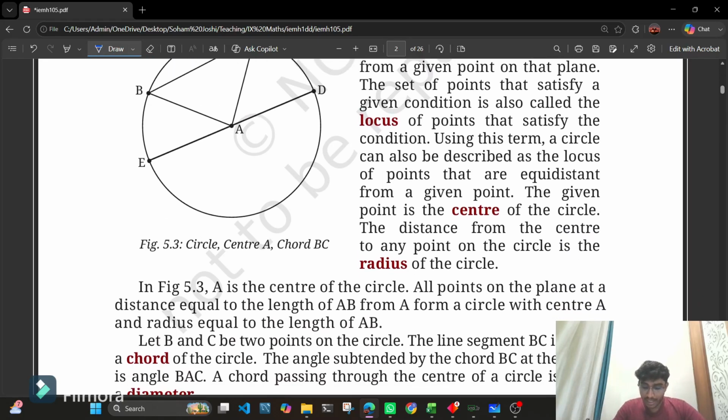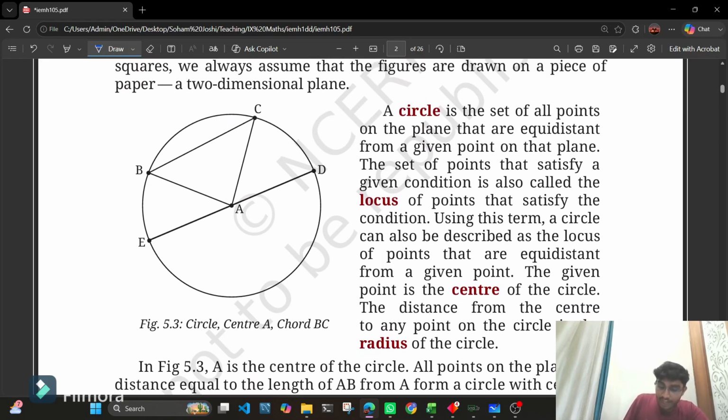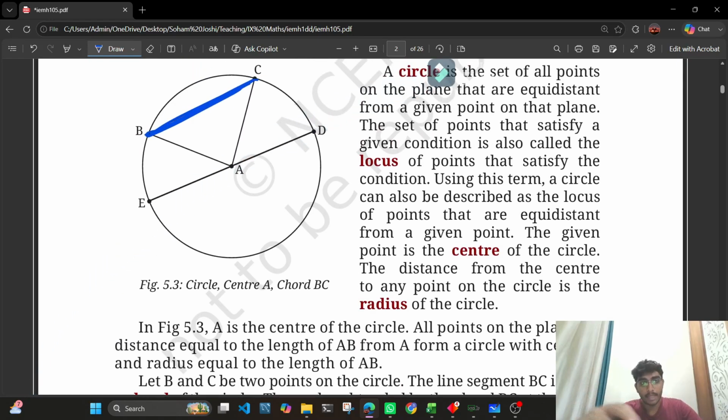Cool. Next up, we have chord. If we take any 2 points on the circle, let's say we have taken point B and point C. If we join the points, then the line formed by them is called a chord. Okay. You must notice that no center is involved in making of the chord, but in further cases we'll be including the center also. So any 2 points lying on a circle, if we join them, they form a chord, right? Let's say B and C.